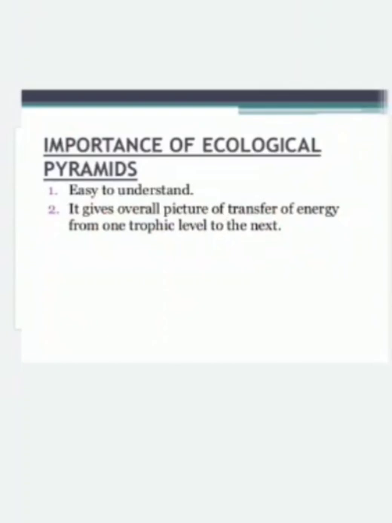The significance of ecological pyramids is that they graphically represent the relation between producers and consumers. To calculate energy, biomass and number, the organisms of the trophic level need to be counted.